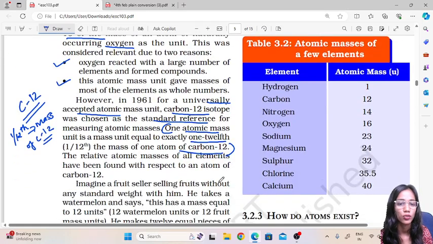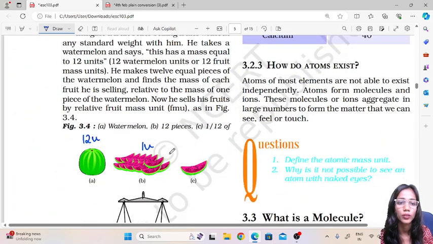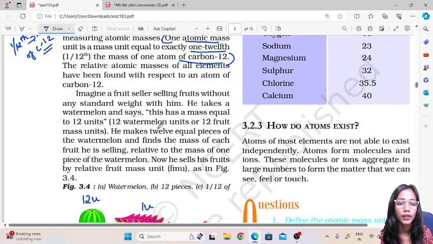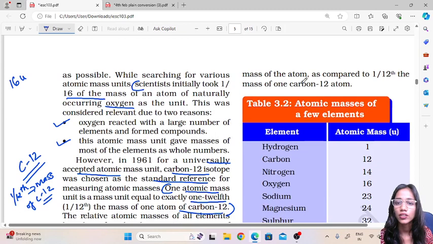So we have two definitions over here. One is the atomic mass unit, which is exactly 1/12 the mass of a carbon 12 atom, and the other is the relative atomic mass, which is the average mass of the atom as compared to 1/12 the mass of one carbon 12 atom.